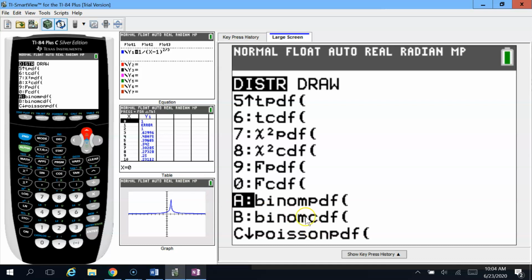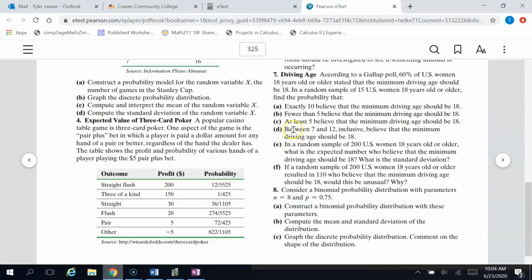The binomial CDF is when you're looking for less than or equal to a number of successes. So let me go back to the book here. Just to read through the question again, 60% of women age 18 years old or older stated that the minimum driving age should be 18. In a random sample of 15 U.S. women 18 years old or older, find the probability that, A, exactly 10 believe that the minimum driving age should be 18.